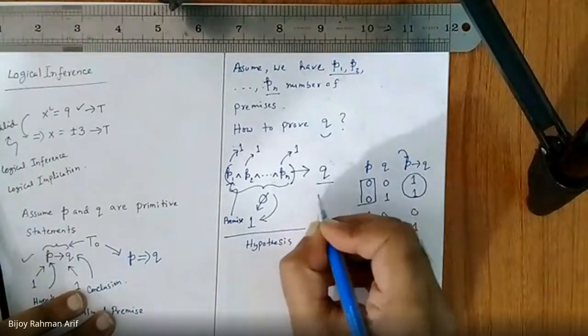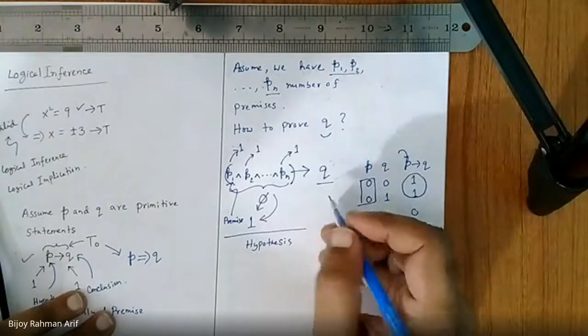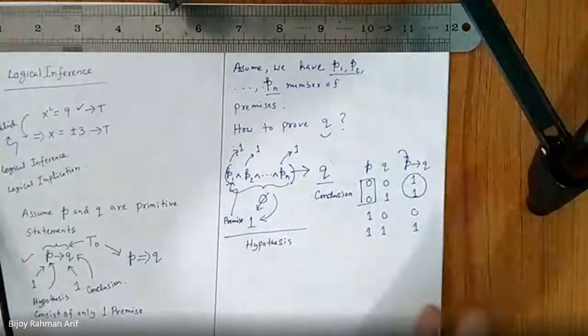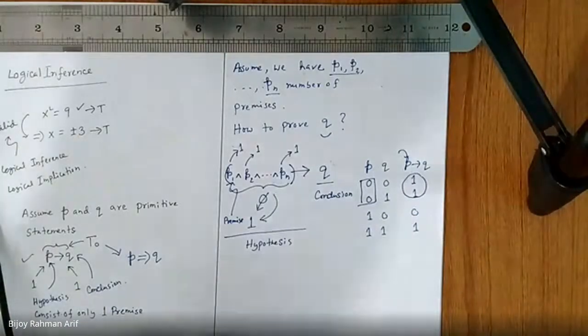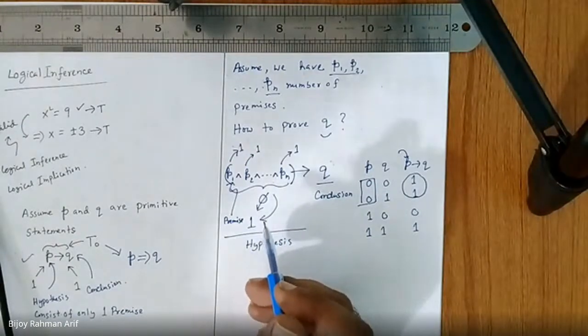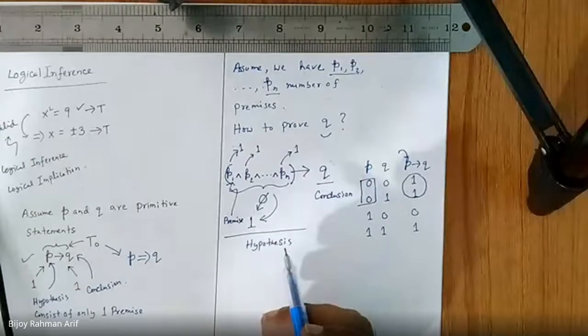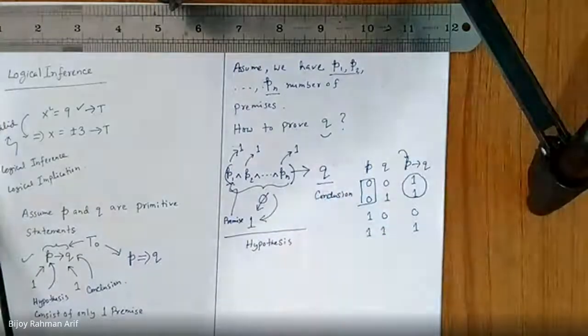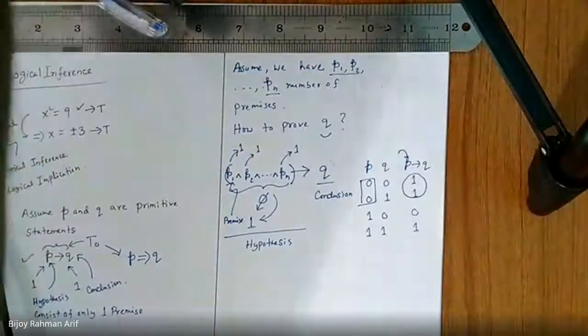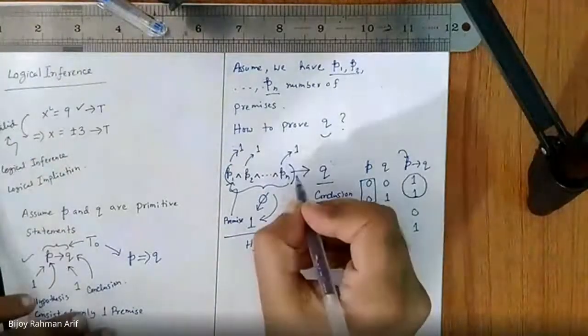And this one is called the conclusion. Then how can you prove this one? You have already told me that we can draw a truth table. Using that truth table, we can prove it is a tautology. If it's a tautology, then we are done.